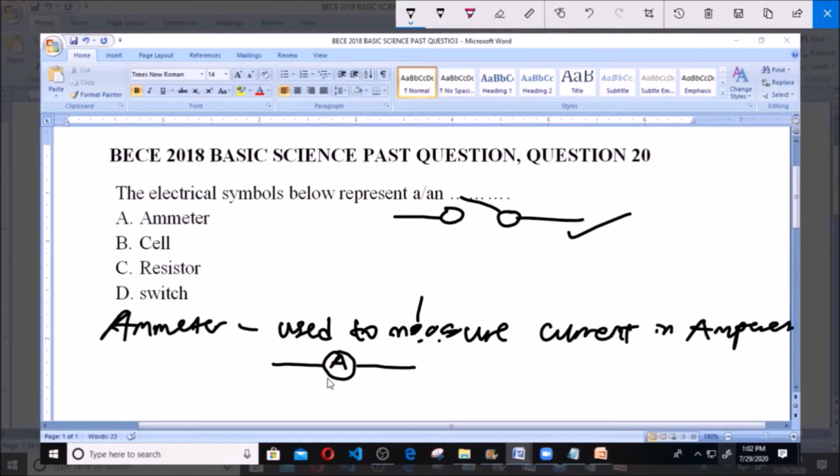Then B says cell. Like we know, cell simply means battery. And this cell, also known as battery, is represented as this. It represents cell or battery as this.